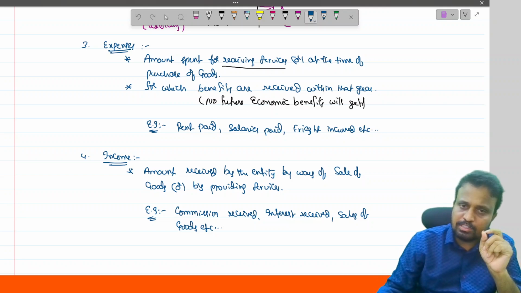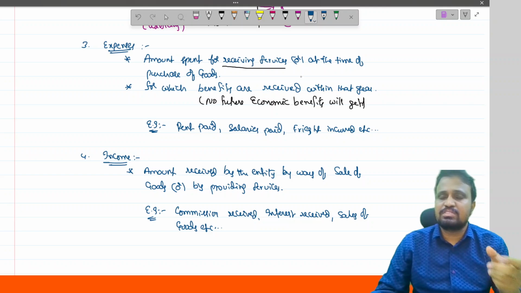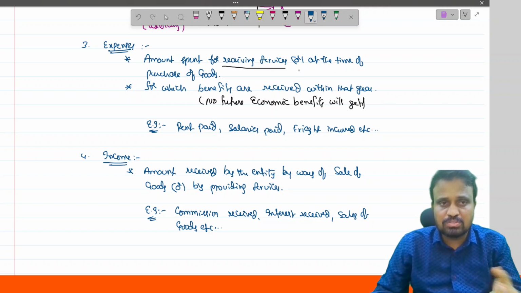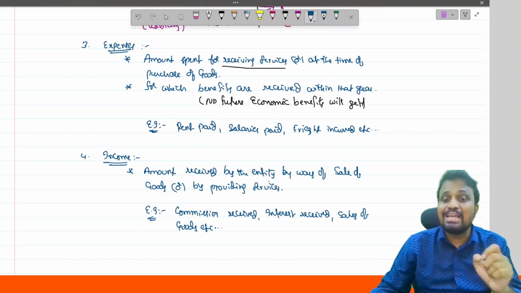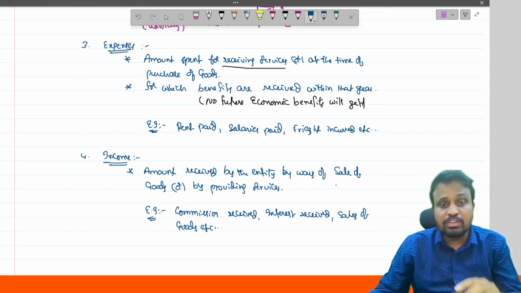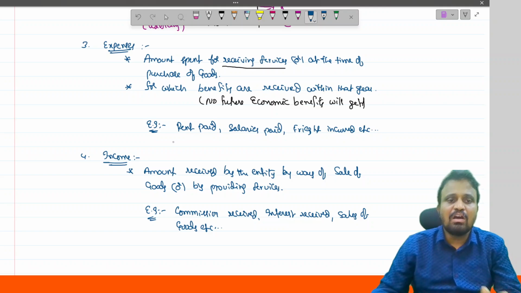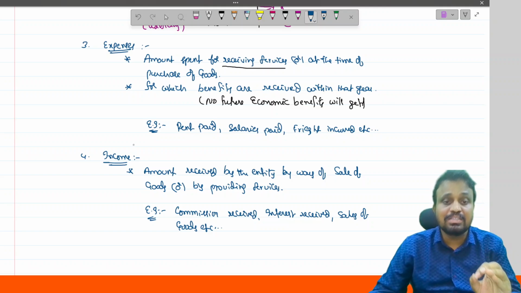So the amount spent for receiving the services or at the time of purchase of the goods is covered under expense, and the amount received by the entity by way of sale of goods or providing the services is covered under the definition of income.